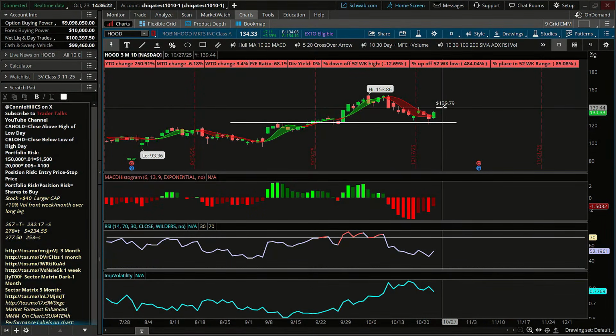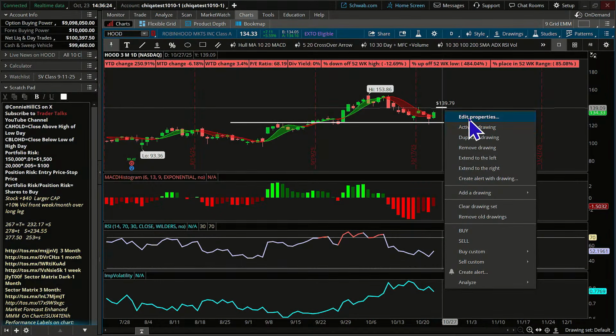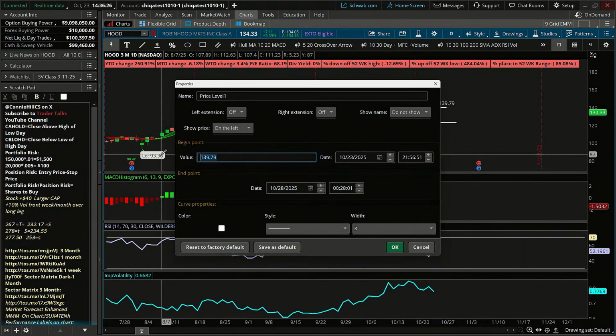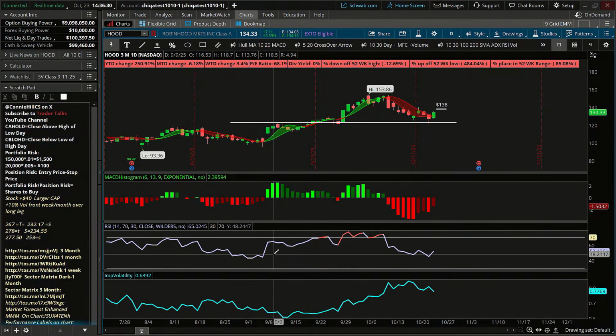Oops, that's too high. We'll plug it in here, 138. Is that very much? Do you think that's very much to ask the stock to do? Probably not. So we're going for trades that are a little bit more aggressive, because we're going to do long verticals instead of short verticals. With the short vertical, we might sell something down here and just hope that it stays above it.